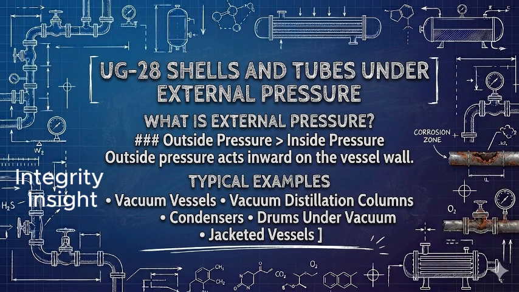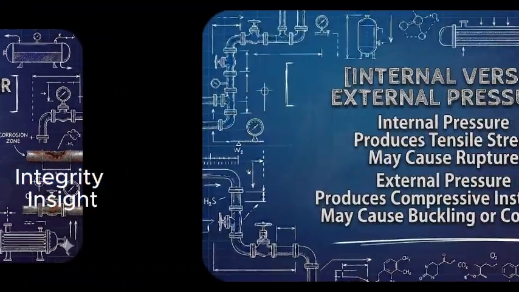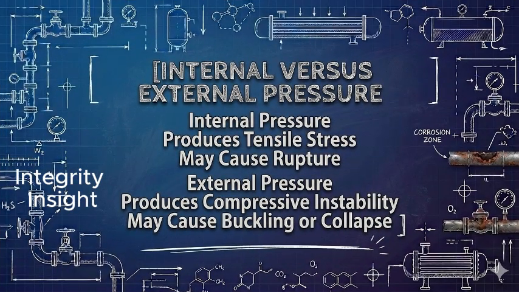Typical examples include vacuum vessels, distillation columns operating under vacuum, condensers, drums subjected to vacuum conditions, and jackets surrounding vessels. Unlike internal pressure, where failure is normally associated with tensile membrane stress, external pressure can cause buckling, collapse, or elastic instability.